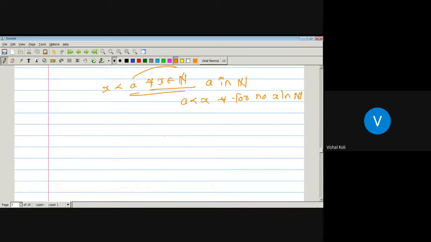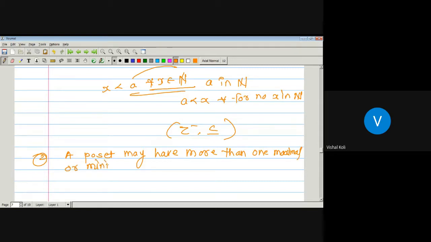if we take the set of negative integers with a partial order relation less than or equal, then it has no minimal element. Now the second case will be that a poset may have more than one maximal or minimal element. Okay, so it is possible that there is a poset having one or more than one maximal element.